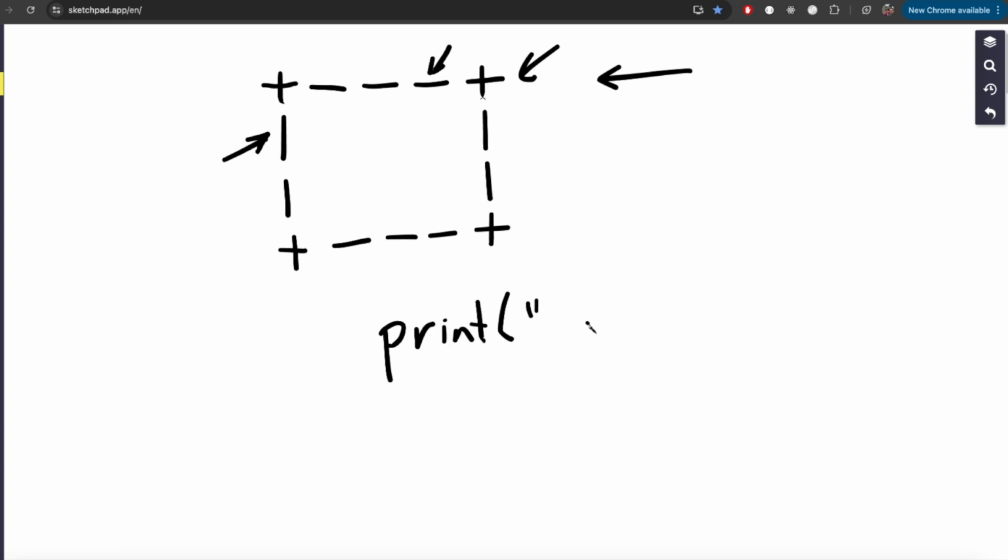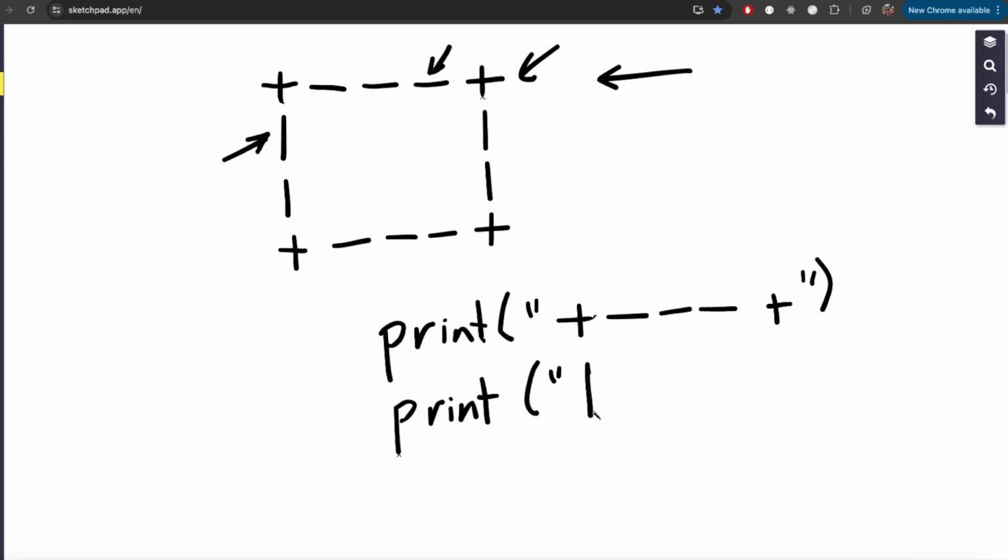Okay, so to solve this problem, what we need to do is write print, double quotes, plus, dash, dash, dash, plus, double quotes. So this is the first line, and then print, double quotes, vertical bar, and there is nothing here, so we need to fill it with space. One space, two spaces, three spaces, and a vertical bar, double quote.